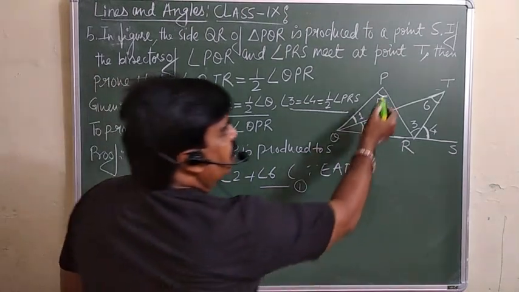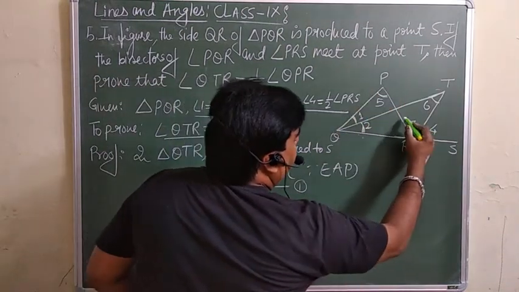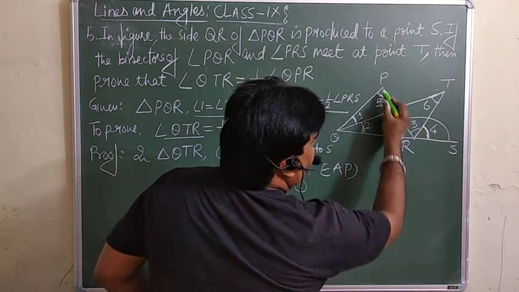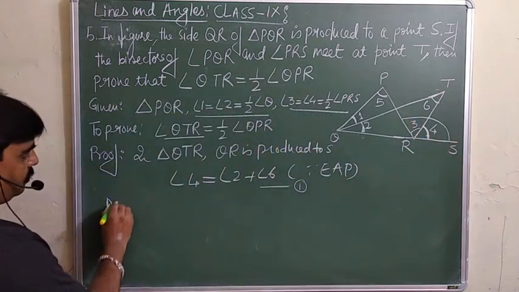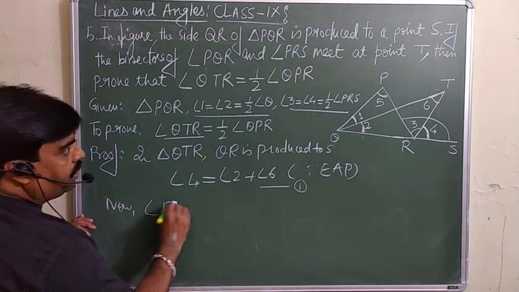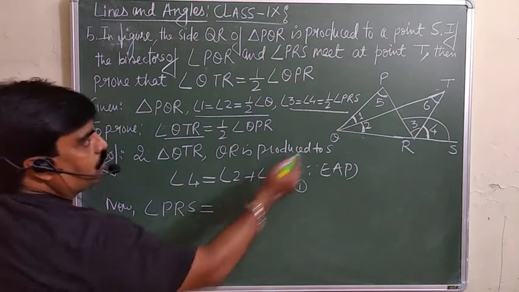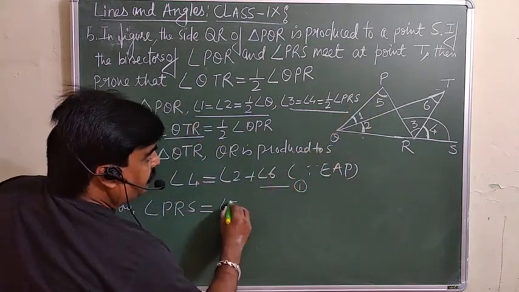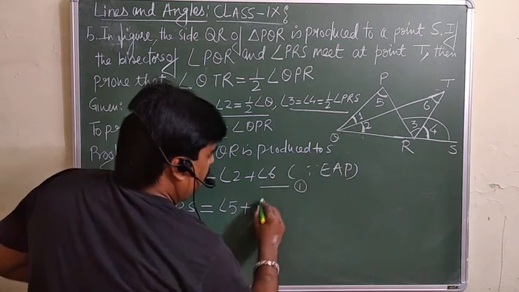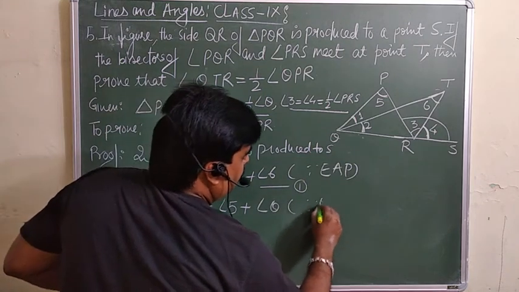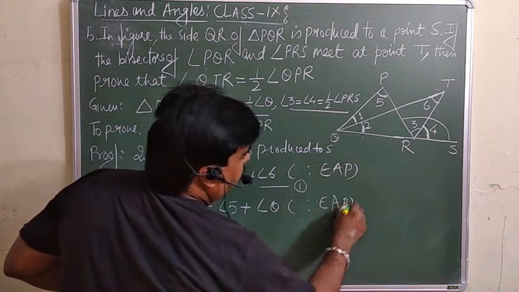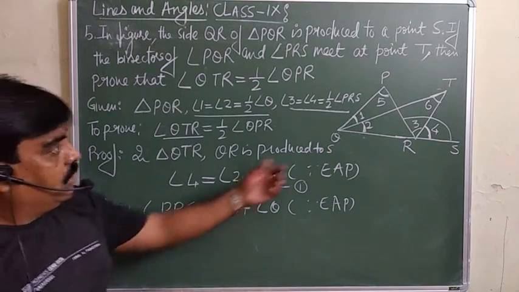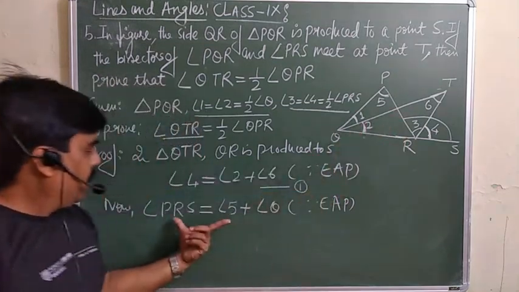Now similarly, if you take this triangle, angle PRS will be equal to angle 5 plus angle Q, also by the exterior angle property. Now what we can do, we can divide it by 2.